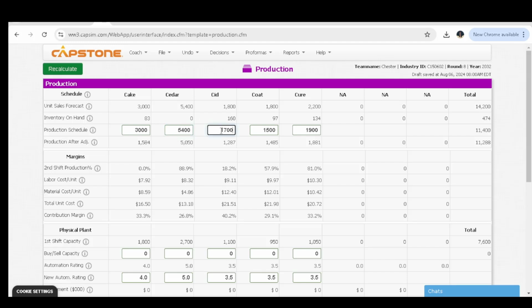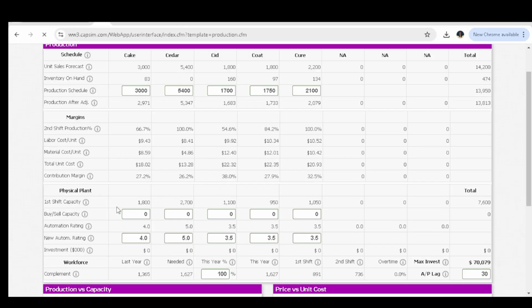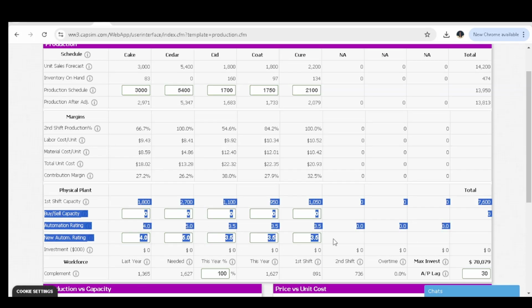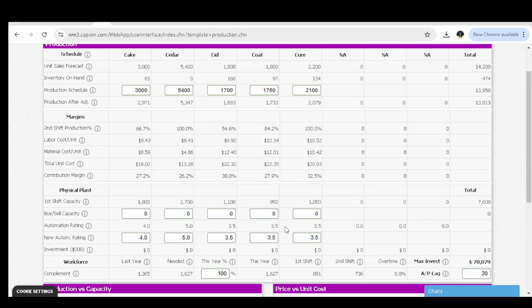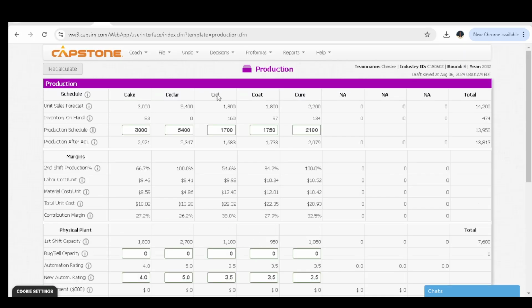For seed, we'll produce 1,700. For cot, we'll produce 1,750. And lastly, for cure, we'll produce some 2,100 products. Then we can recalculate. At the moment, we are not buying any capacity because it's simply at the end of the simulation. Also, we're not buying on any automation, so we shall just maintain them like that.